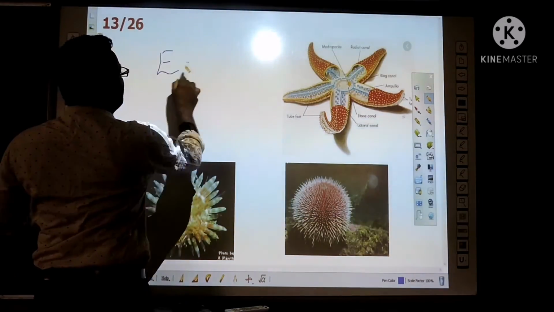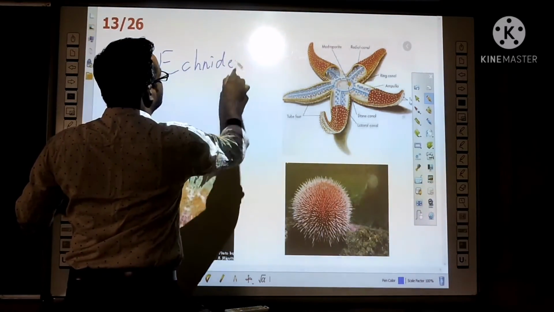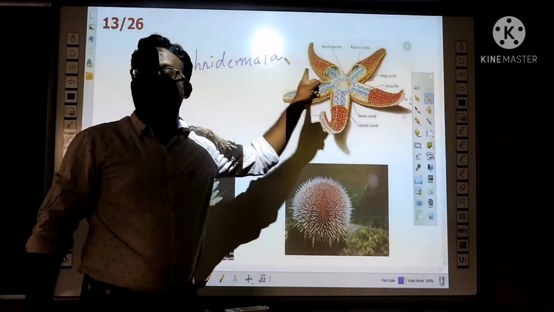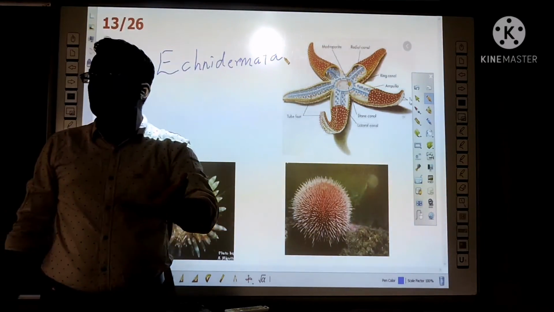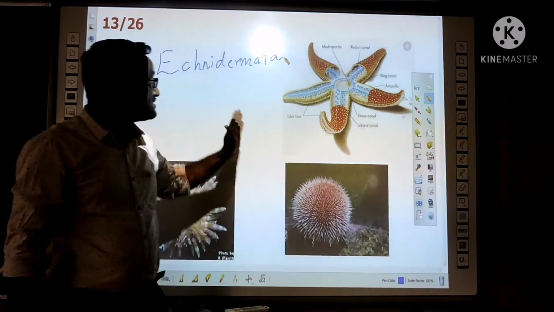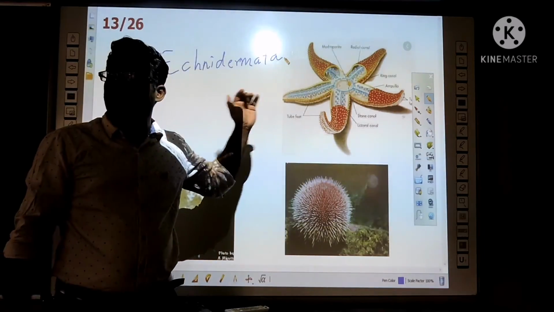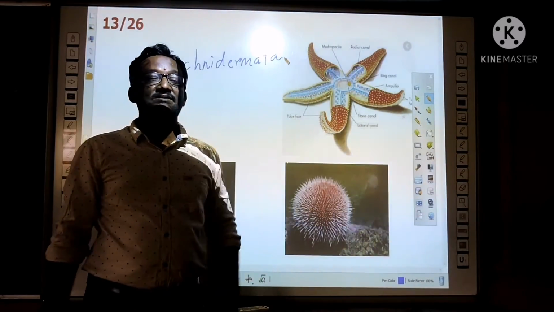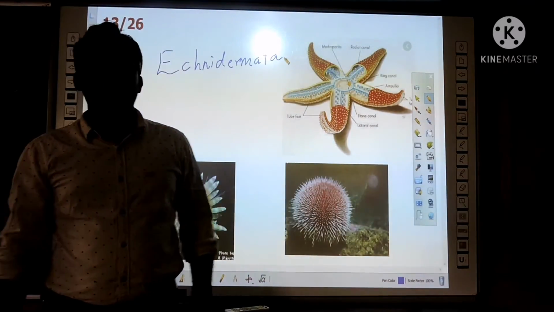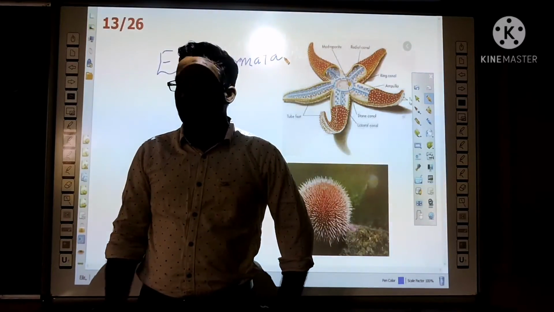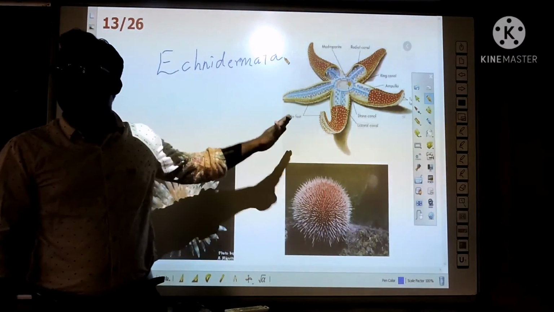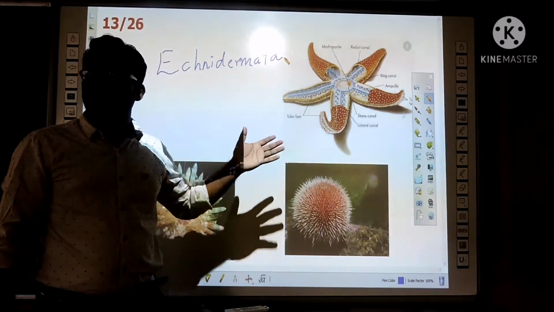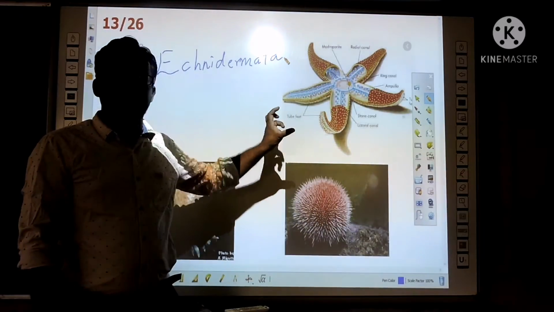And Echinodermata. Derma means skin, echino means spines. So having spines on the skin is the feature of this Echinodermata. They are exclusively marine, that means they live in seawater only. Sea animals, only sea animals. They are not bilaterally symmetrical, they are radially symmetrical. And triploblastic. For locomotion, they have a unique system.